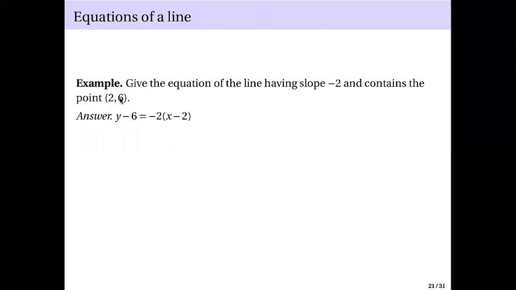And then y minus 6, because your y coordinate here is 6. X minus 2, your x coordinate here is 2. So straightforward.